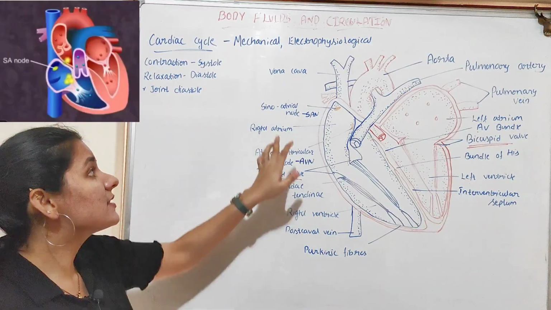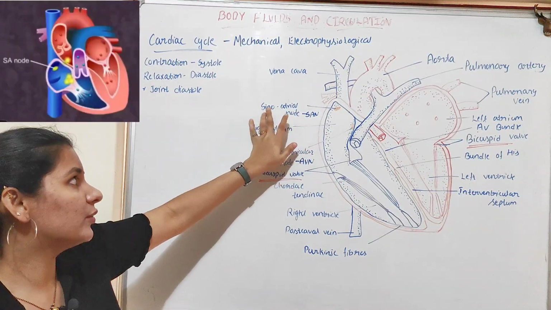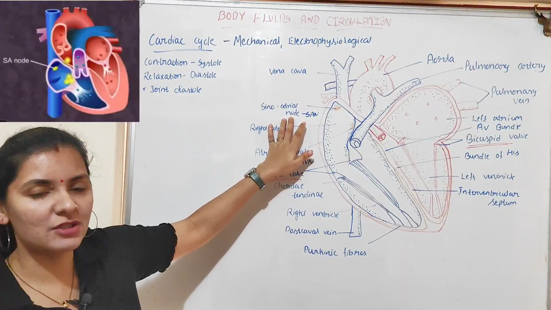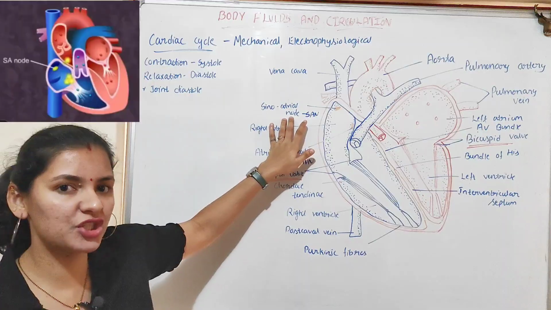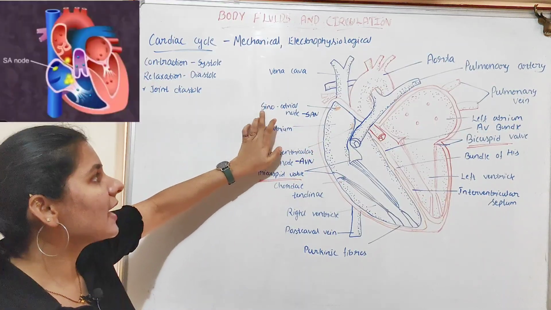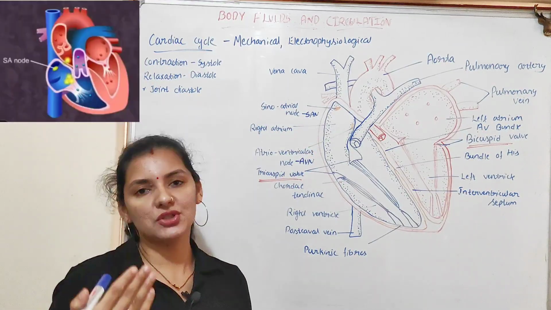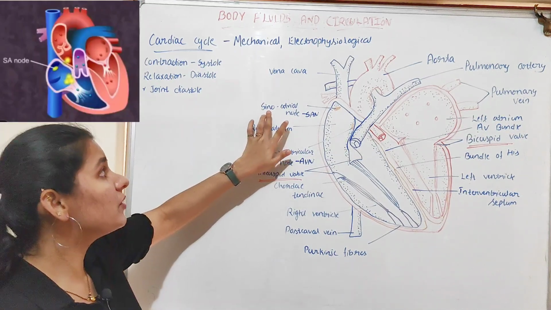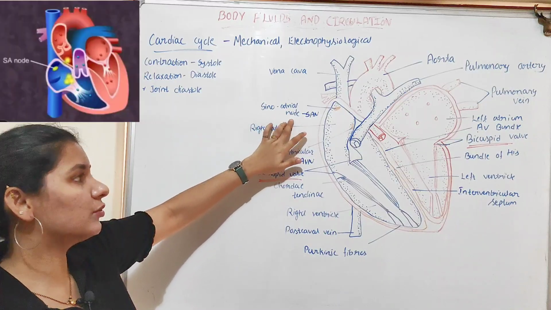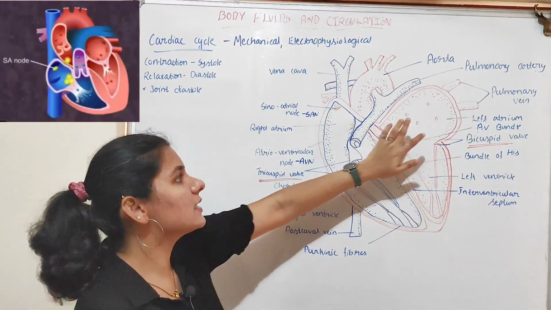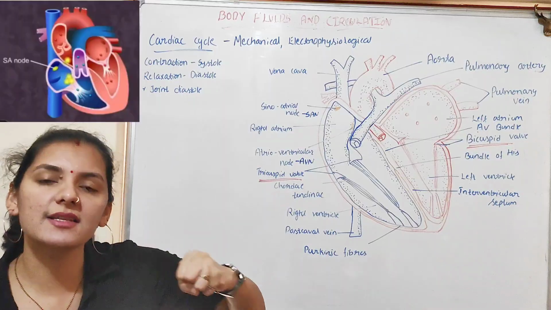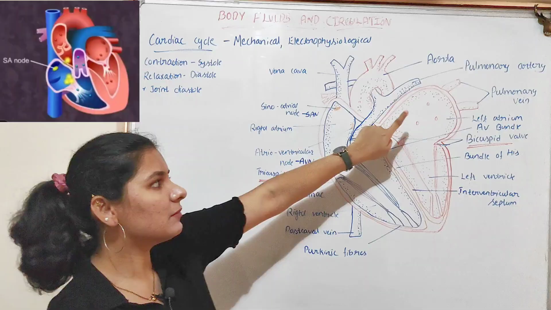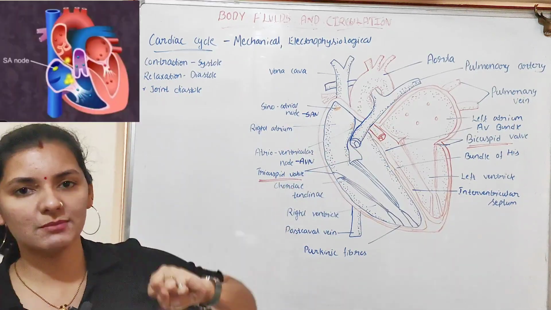At this stage, the sinoatrial node works. So, sinoatrial node is a specialized cardiac musculature which is auto-excitable. So, it has a capacity to produce its own action potential. So, at this stage, sinoatrial node will generate the action potential. So, because of the production of the action potential by the sinoatrial node, the right atrium and the left atrium contract simultaneously.